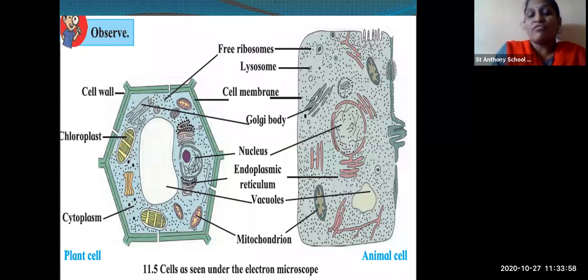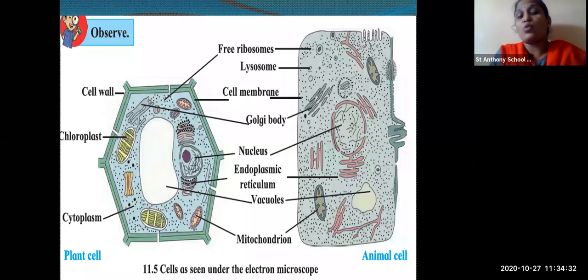Now here what difference you can see, that the plant cell is having cell wall, chloroplast and cytoplasm, whereas these things are not present in animal cell. Okay, so when you are differentiating plant cell against the animal cell, you can write that plant cell is having cell wall, whereas animal cell does not have cell wall. Plant cell is having chloroplast, whereas chloroplast is absent in animal cell.